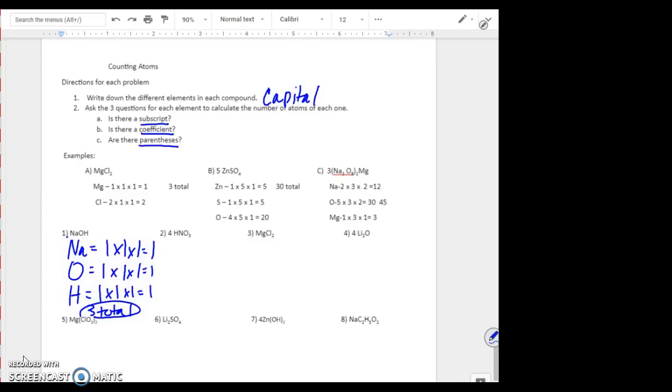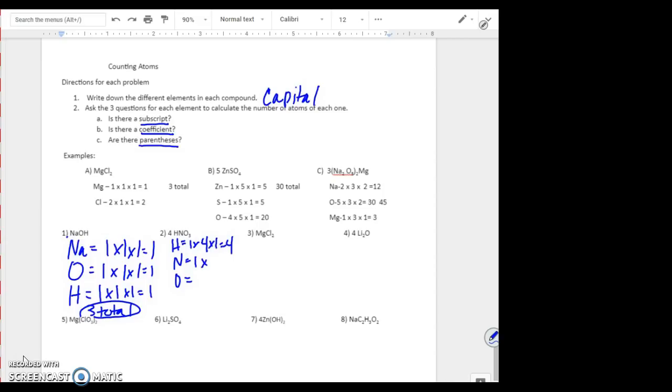Number 2, we have 4HNO3. First step is to write down the 3 elements in this particular molecule. Then we start asking our questions. For hydrogen, there is no subscript. There is a coefficient of 4. There are no parentheses, giving us 4 hydrogen atoms.